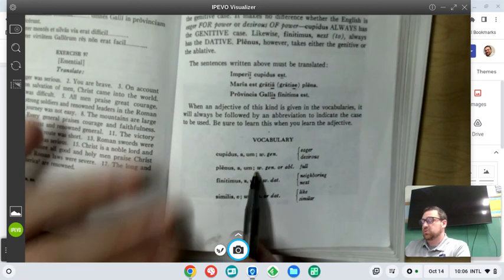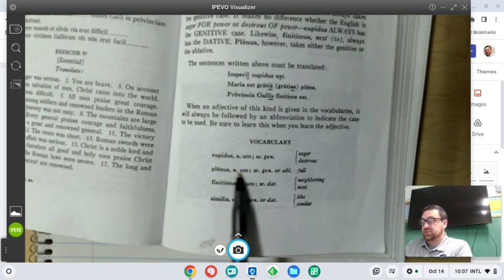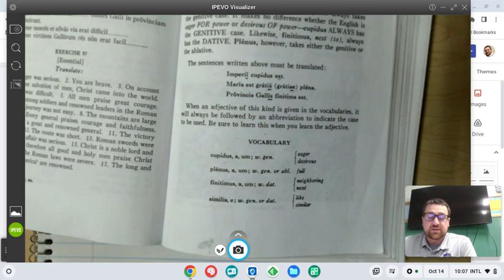Plenus, a, um is full, and it's another first and second declension adjective, and we use either the genitive or the ablative with it. Finitimus, a, um means neighboring or next to. We put it with the dative.